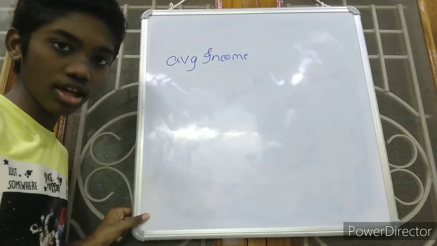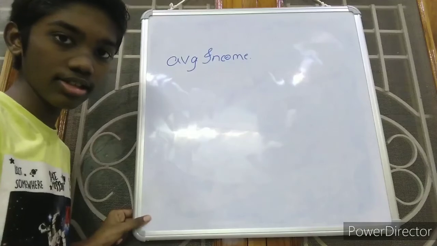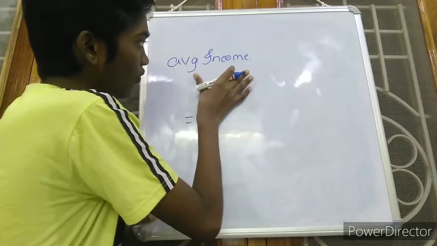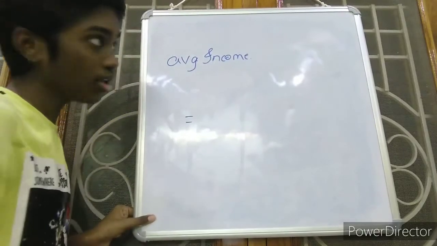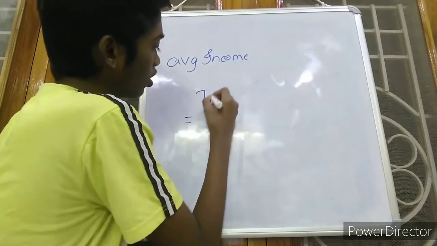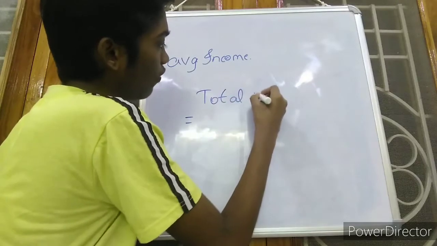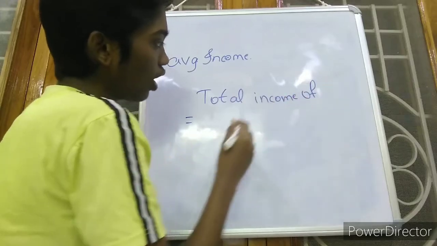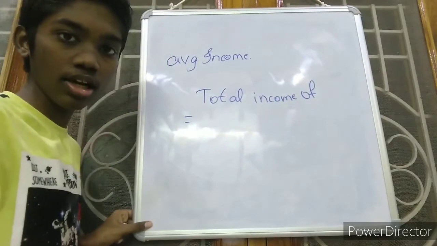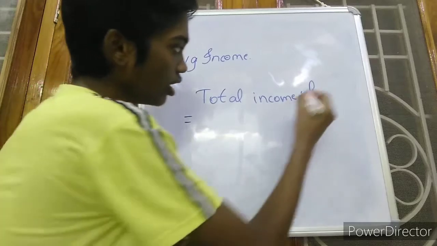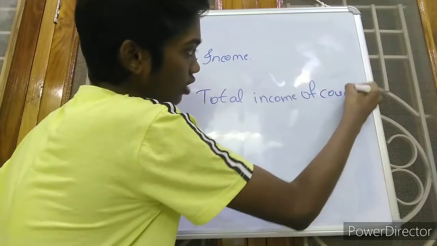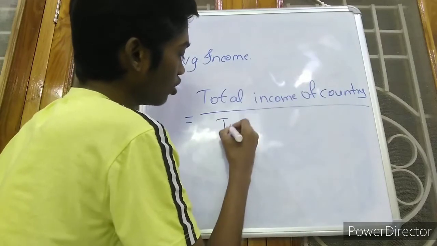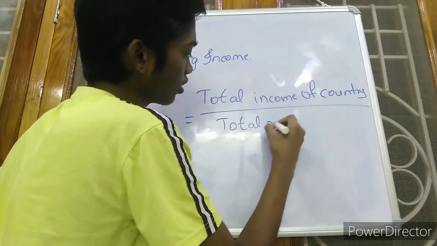Average income of the country means how they will calculate. This is the question. So in a country, the formula we can remember is: the average income formula is total income of country, which I said before is calculated by adding the income of all the residents living in a country, divided by total population of country.